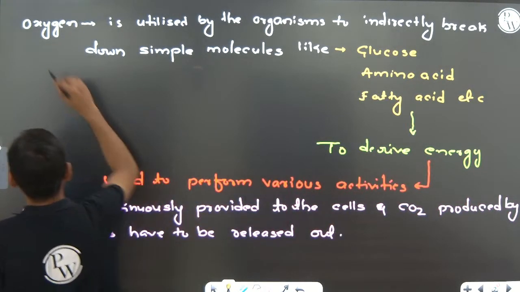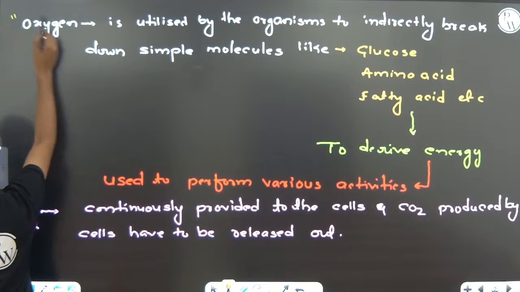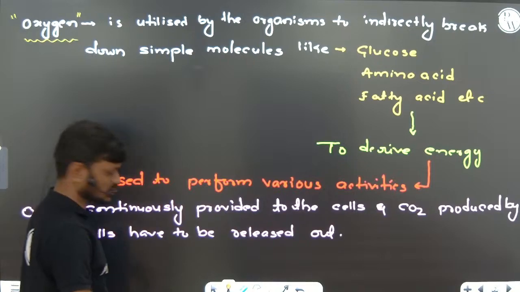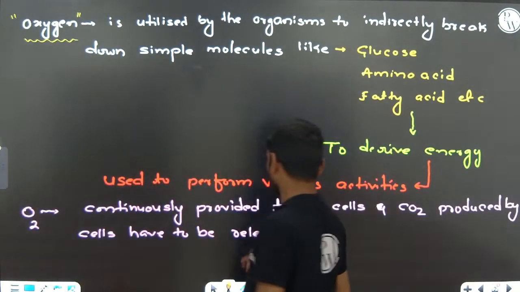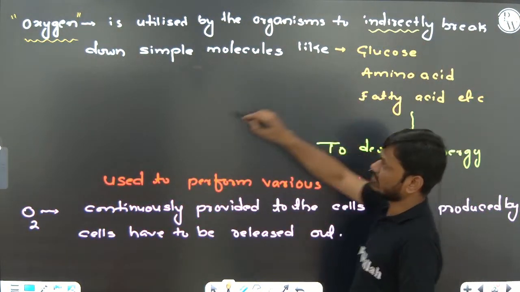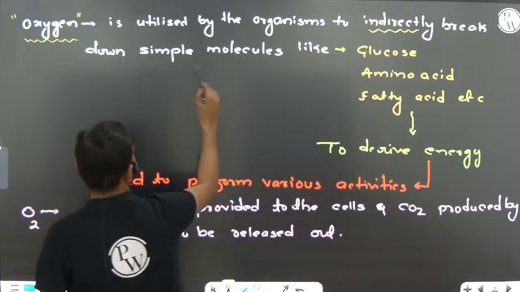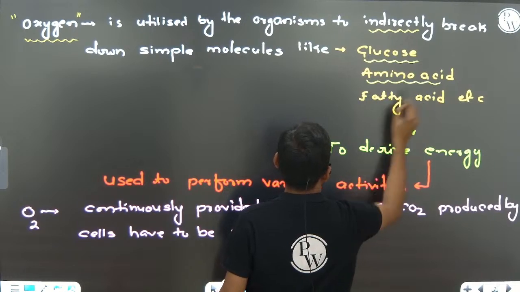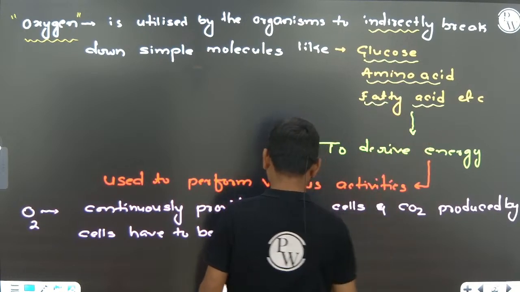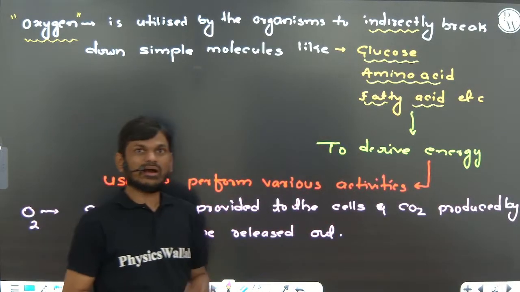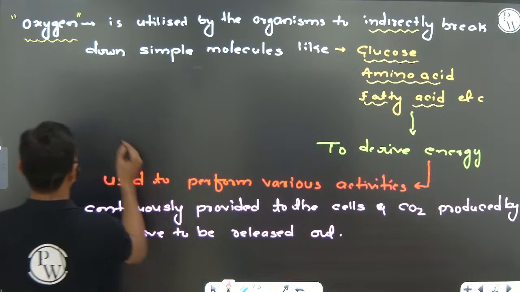So in the introduction part, the NCERT book has given that oxygen is utilized by the organism indirectly to break down simple molecules like glucose, amino acids, fatty acids.